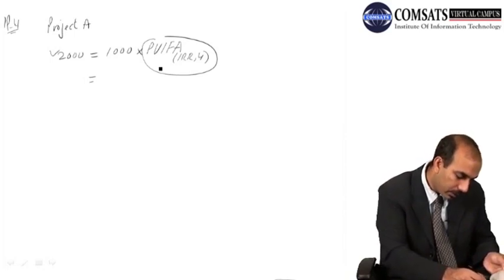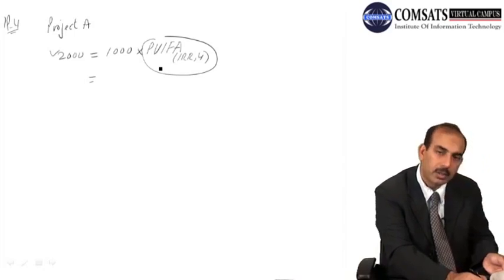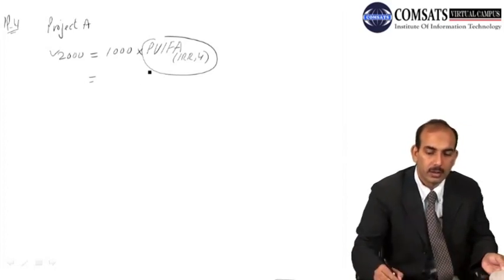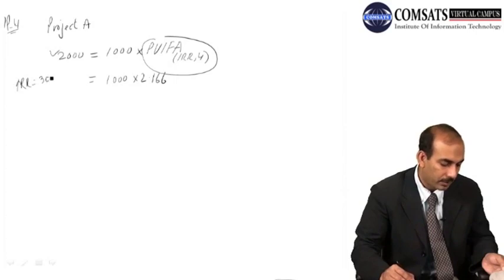So for the 4th year, where we have a present value of ordinary annuity equal to 2 or very close to 2, if you look under 30% for the 4th year you find 2.166. So here you have a multiplier of 2.166 where the IRR is equal to 30%.